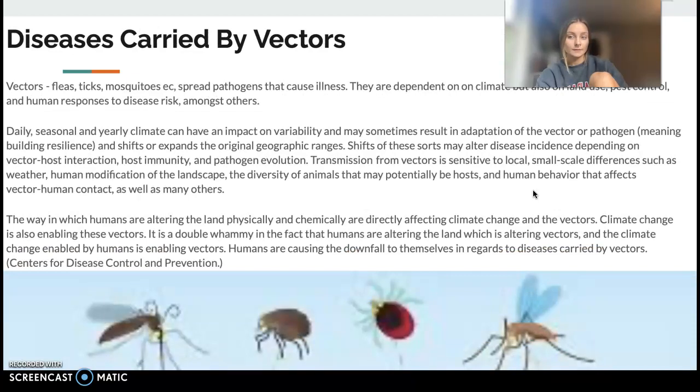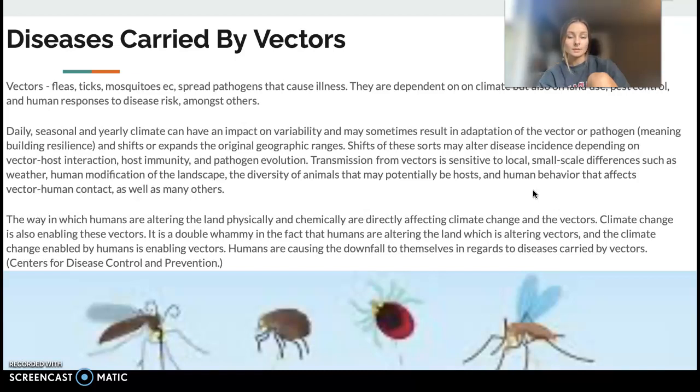Diseases carried by vectors. Vectors are fleas, ticks, mosquitoes, and other things that spread pathogens and cause illness. They are dependent on climate, but also land use, pest control, and human responses to the disease risk, amongst other things. Daily, seasonal, and yearly climate can have an impact on variability, so climate change increases the variability and may result in adaptation of the vector or pathogen, meaning these 2 things are building resilience. Shifts and expansions of the original geographical ranges of these vectors and diseases are seen as well.